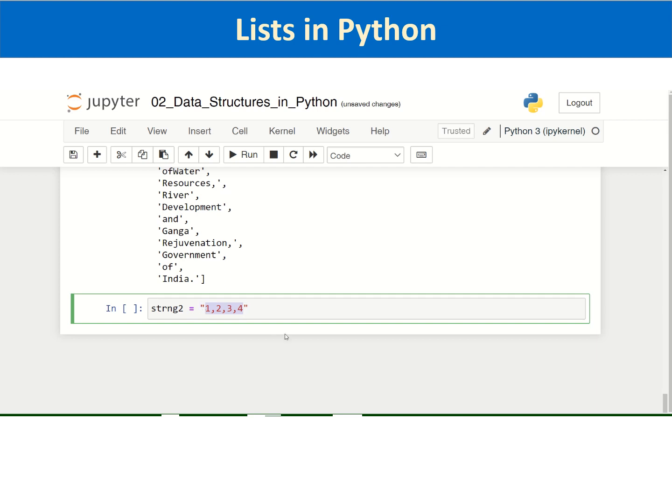Let us say you have a list of names of sites.